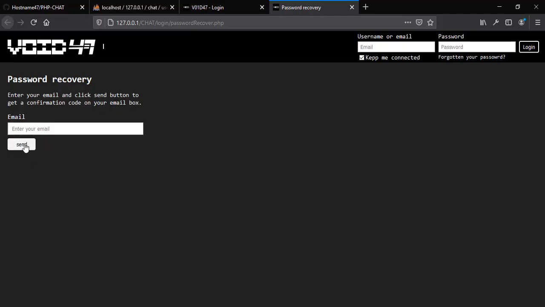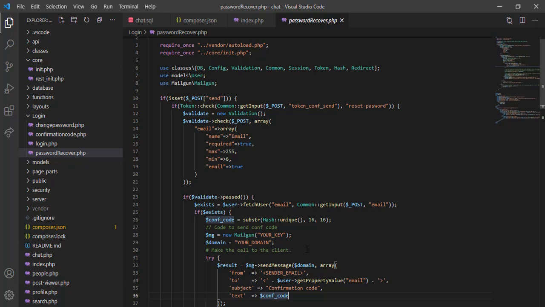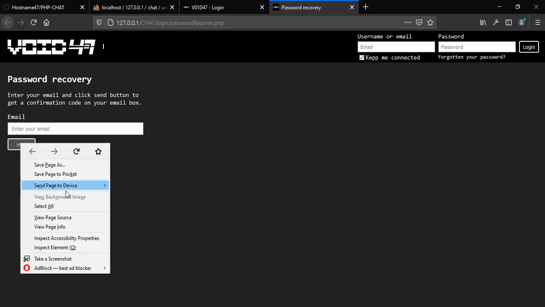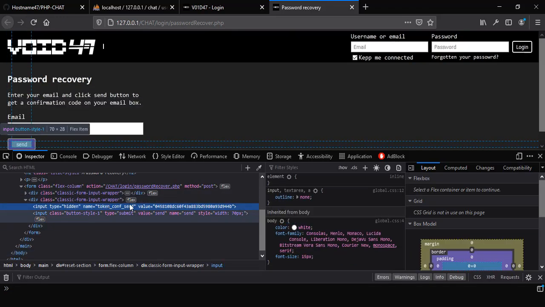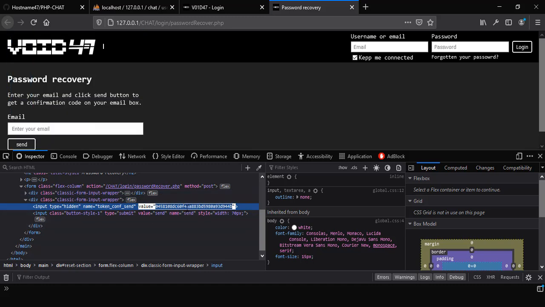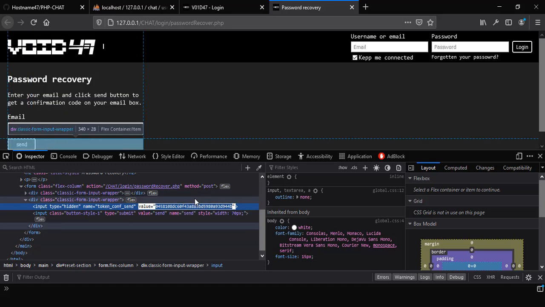When the user clicks the send button, what happens is that first we check for a CSRF token. This CSRF token resides here as a hidden input. It takes a value of a hash, and this hash is stored in the database.